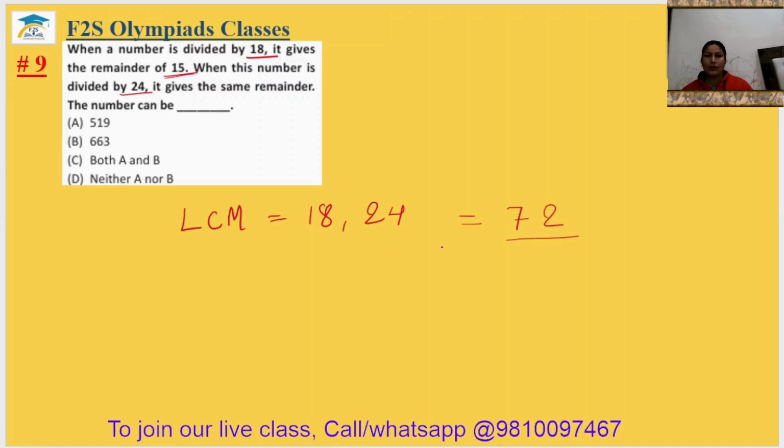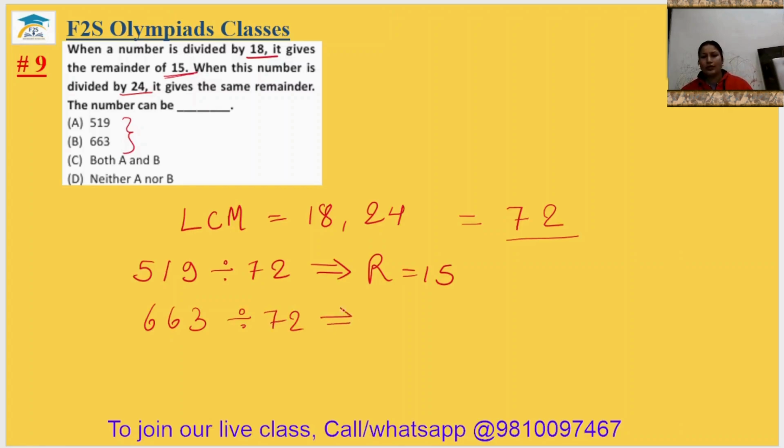72 is the LCM. Now check both numbers divided by 72 and check the remainder. If you check 519 divided by 72, you get the remainder 15. Again 663 divided by 72, you get the remainder 15. So you can say both option A and B. The ninth answer will be option C.